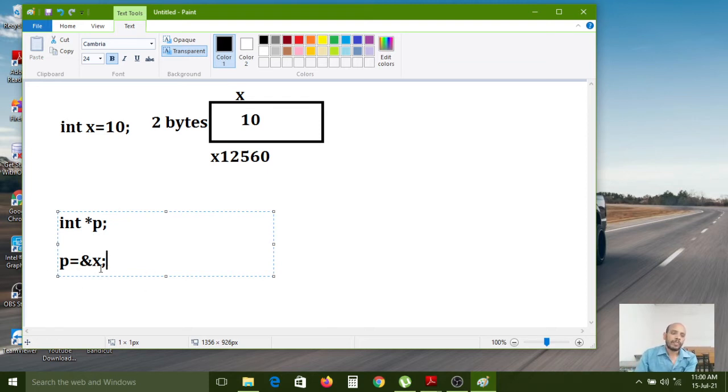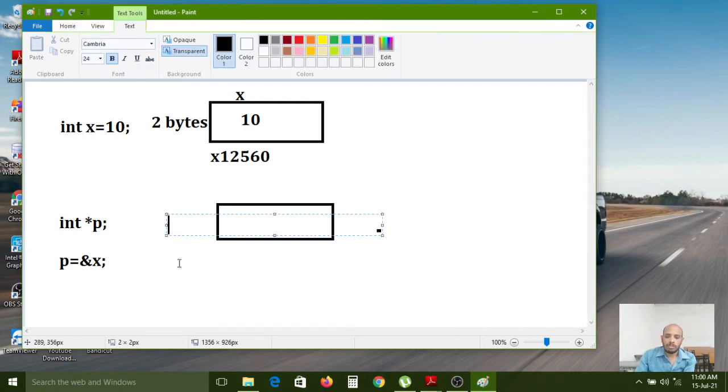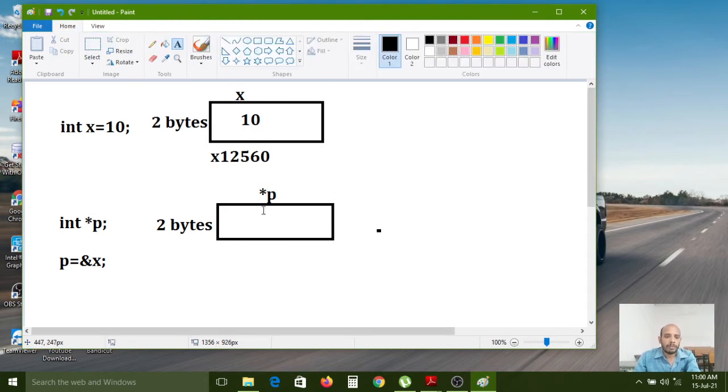If you write the statement like this, the int data type will immediately allocate 2 bytes of memory. Similarly, at variable creation time, 2 bytes of memory were created for the x variable. Here also, for the pointer variable, the int data type will allocate 2 bytes of memory. For what purpose? The pointer variable.